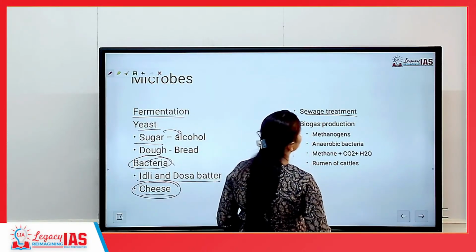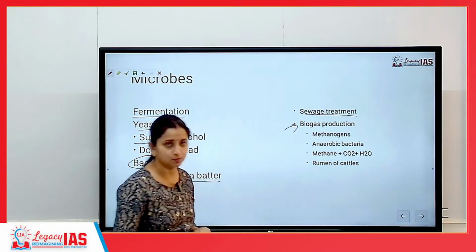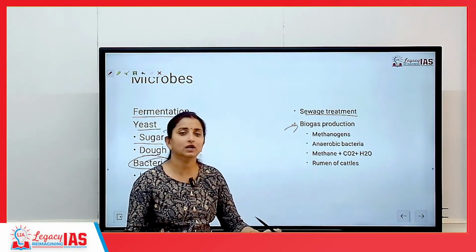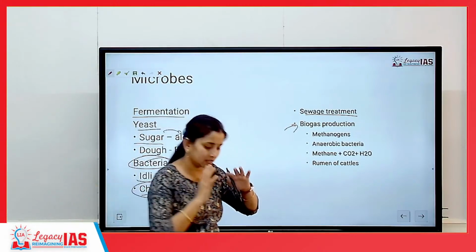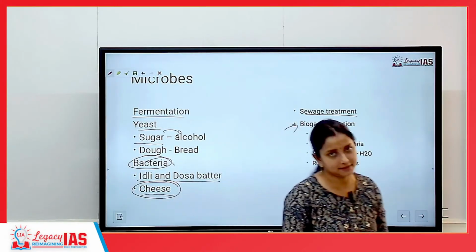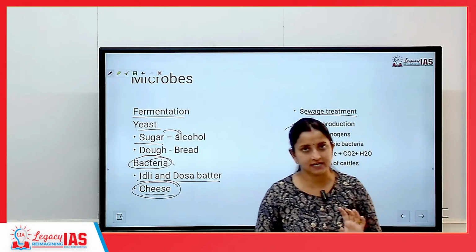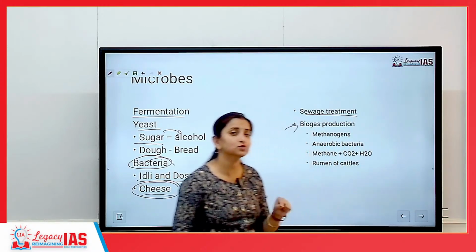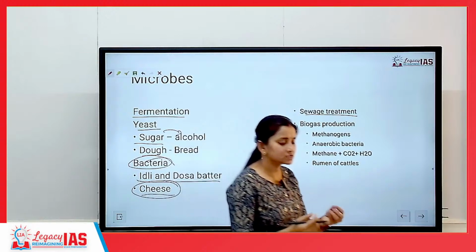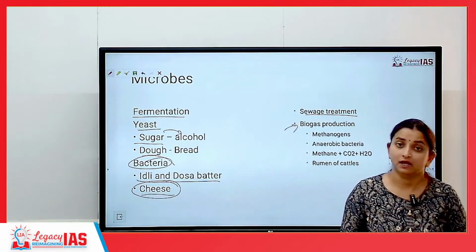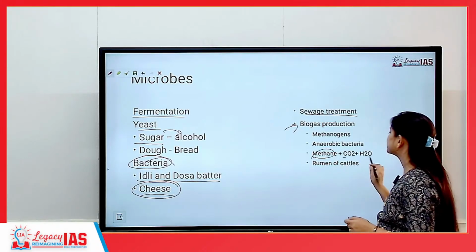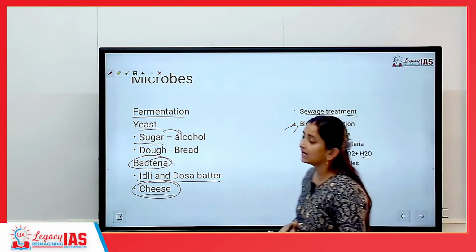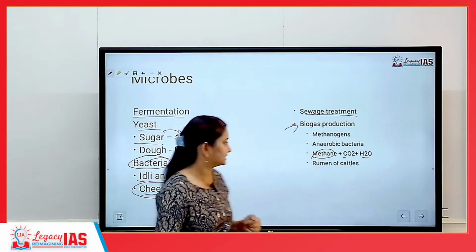Then we make use of bacteria in biogas production also. Biogas production में what do we do is organic sewage को, organic waste, domestic waste को we will cluster together, put together at one place, ठीक है? And introduce the bacteria at this point. Once you introduce the bacteria at this point, it will slowly lead to decomposition. Now because this is an organic waste, it usually leads to release of methane plus carbon dioxide plus water, ठीक है? And this is an anaerobic bacteria, ठीक है?